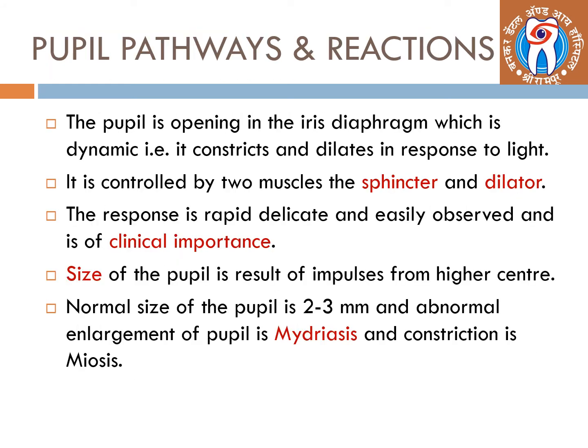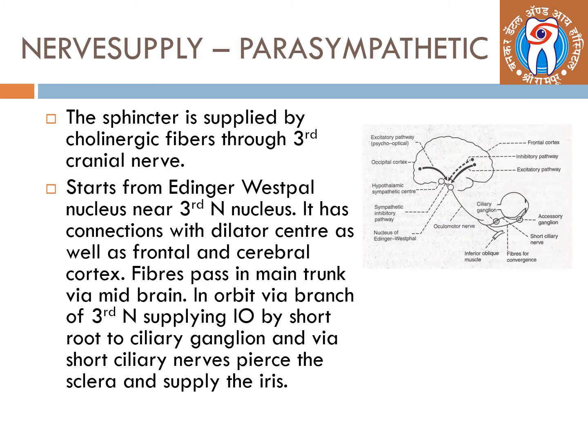Coming to pupil pathways and reactions, the pupil is the opening in the iris diaphragm, which is dynamic. That is, it constricts and dilates in response to the light. It is controlled by two muscles, sphincter pupillae and dilator pupillae. The response is rapid, delicate, and easily observed, and is of clinical importance. Size of the pupil is a result of impulse from the higher center. Normal size of pupil is about 2 to 3 millimeter, and abnormal enlargement of pupil is called mydriasis, and constriction of the pupil is called miosis.